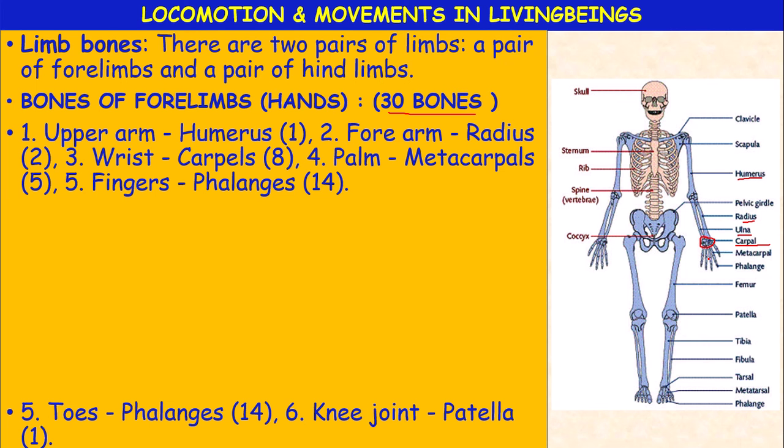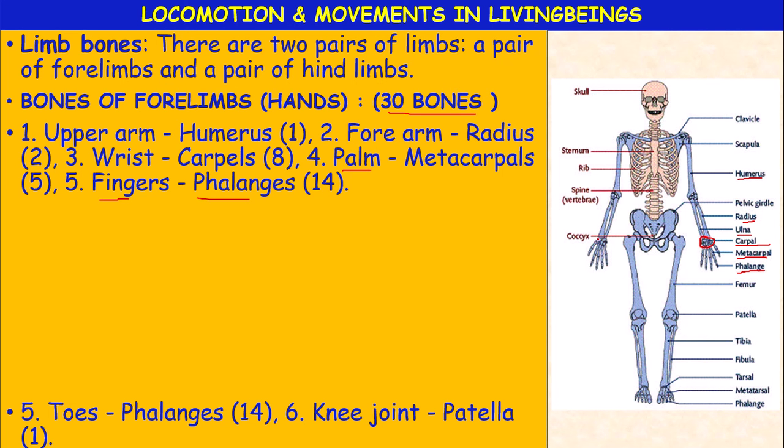And the palm consists of 5 bones, they are called metacarpals. And finally, the fingers are also made up of small bones, 14 in number, they are called phalanges. Okay, clearly you can see in this picture.